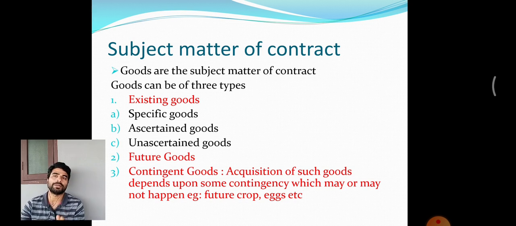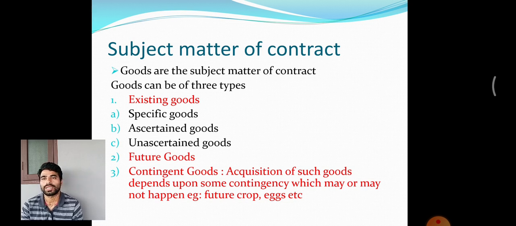One person offers something to another, which means there must be goods, so those goods can be called the subject matter of the contract. When we discuss goods, there are basically three types of goods. One is existing goods. Existing goods are goods which exist at the time of formation of the contract.